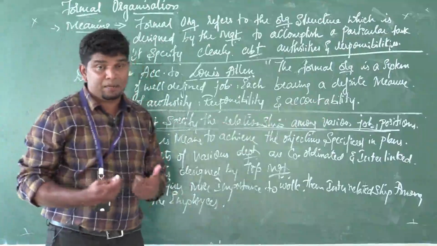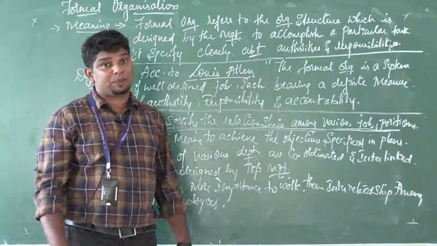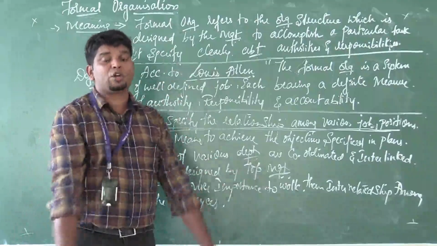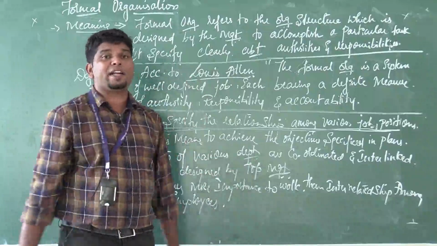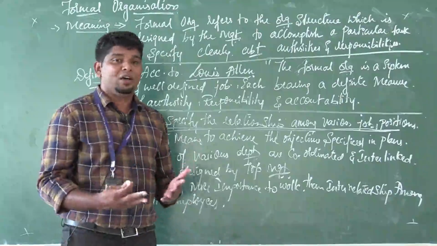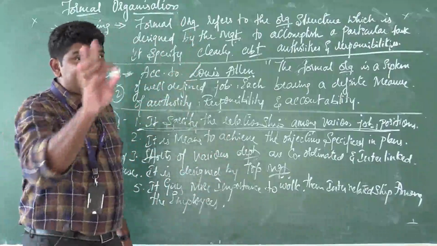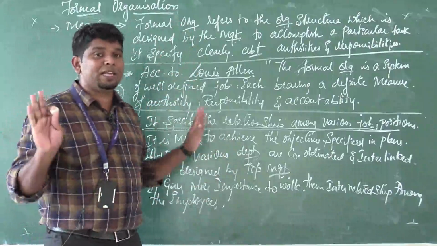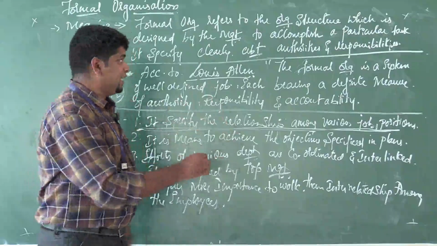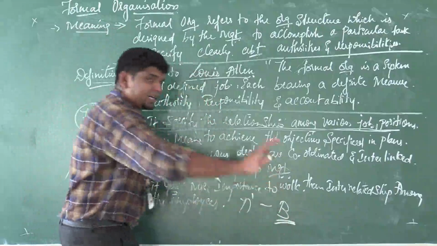Suppose I am an employee. For the work I have done, to whom am I responsible, to whom do I report, and to whom do I give a clear-cut message? In a formal organization, all these things are clear. For example, Mr. A has to report to B. A clear-cut message.